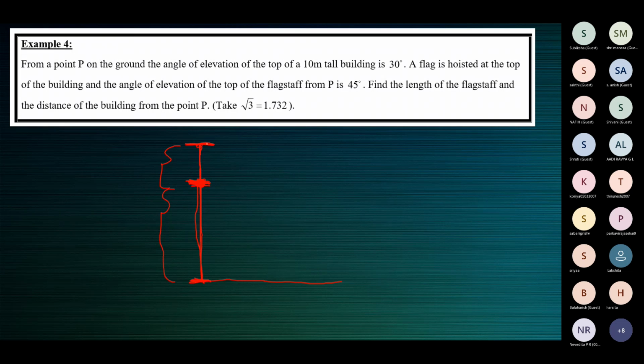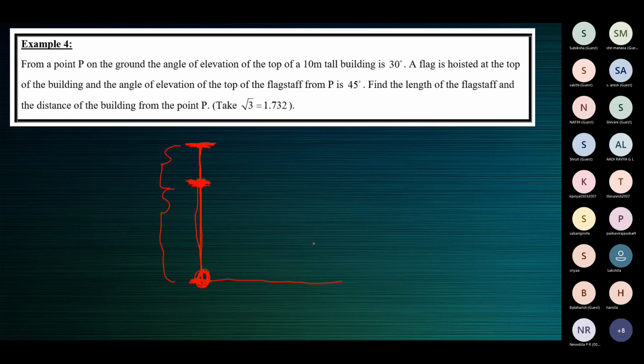What about this one? Top of the flagstaff. What about this? Bottom of the building. Why fewer responses today? This is the bottom of the building.